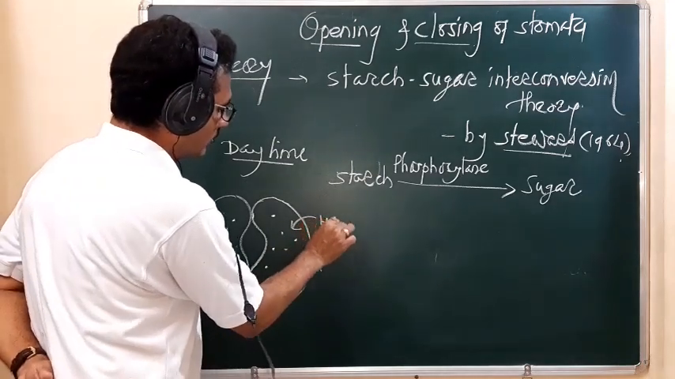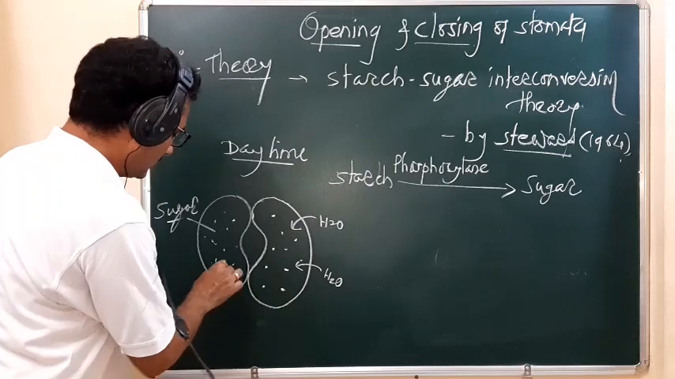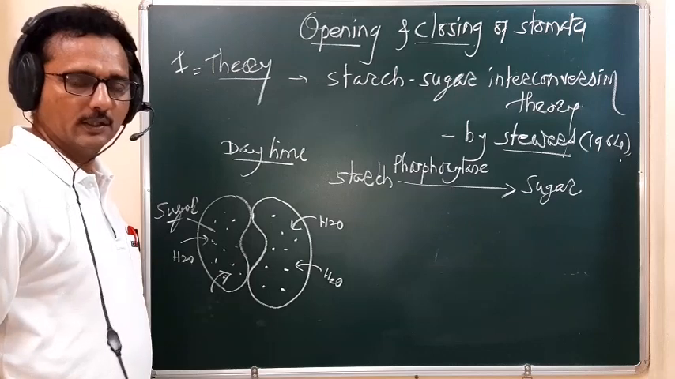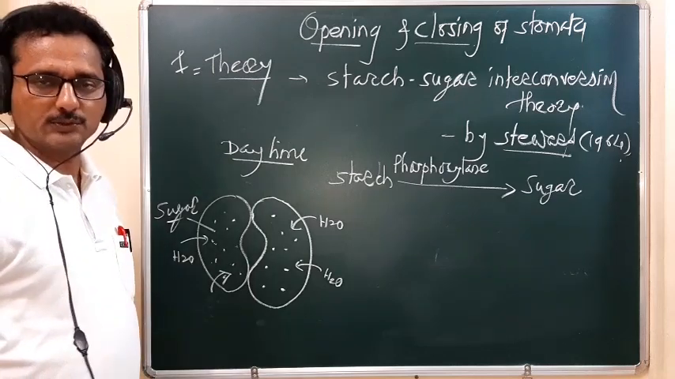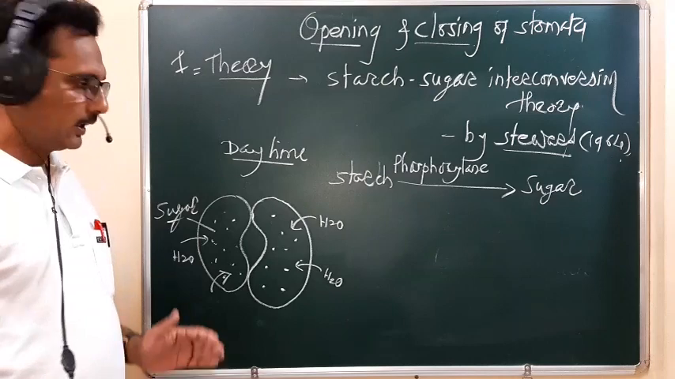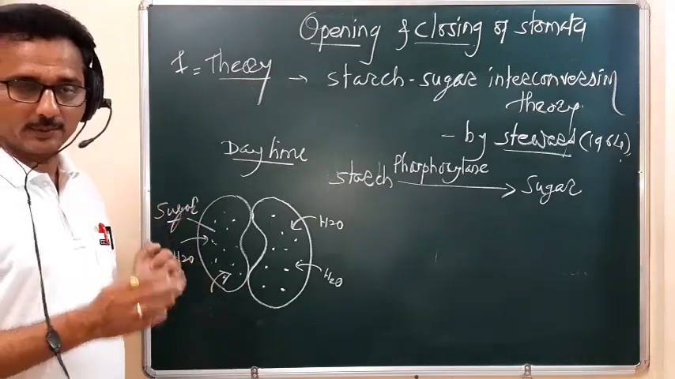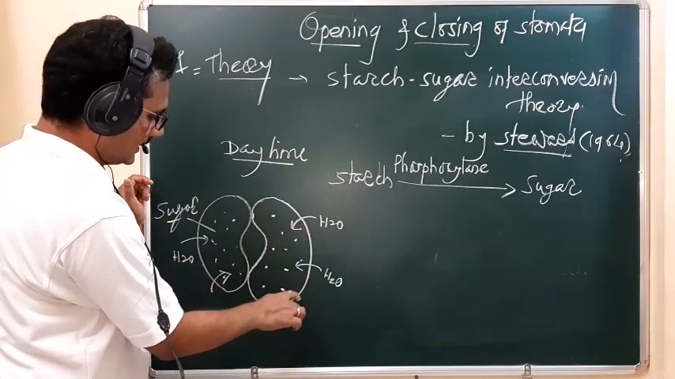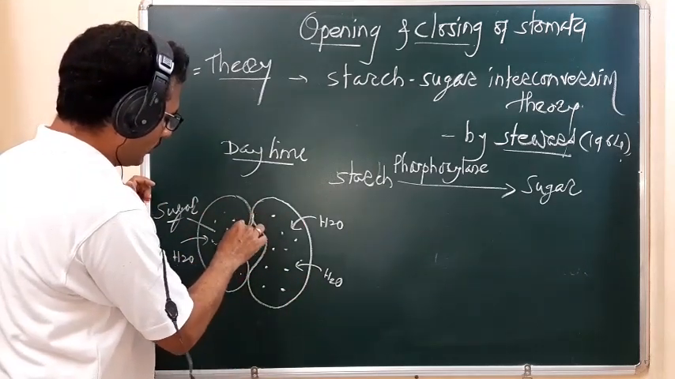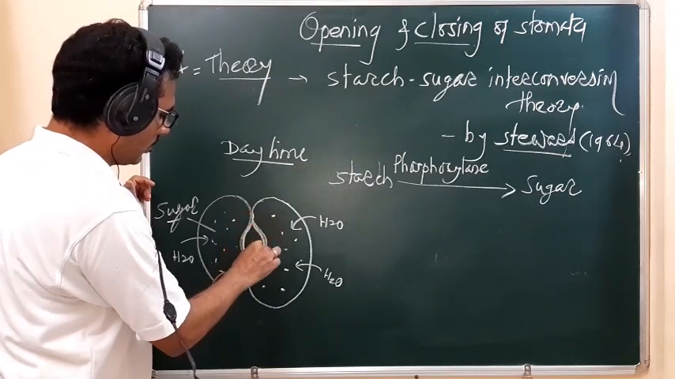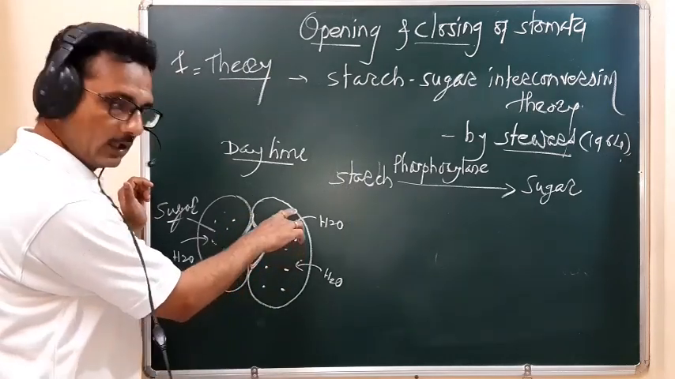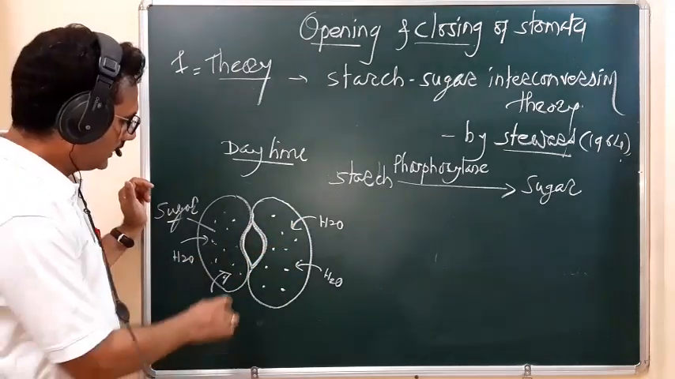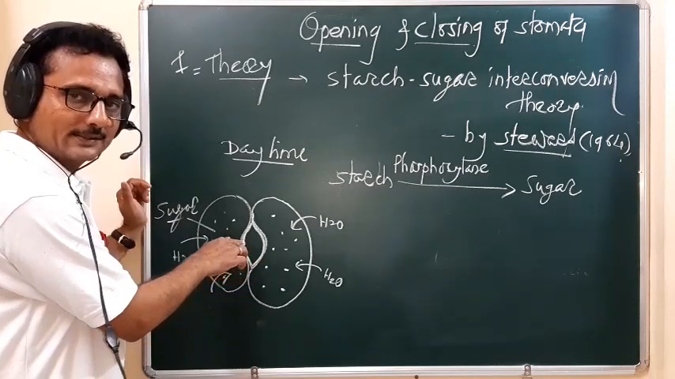That means they take water from the surrounding. So because of the continuous endosmosis during daytime, the guard cells become turgid. Yesterday we saw that the outer wall of the guard cell is very thin and the inner wall is thick. The outer wall is thin and elastic, and the inner wall is thick and inelastic.